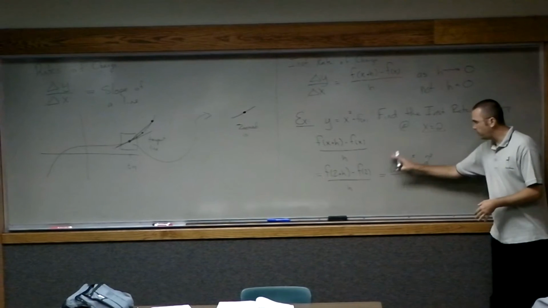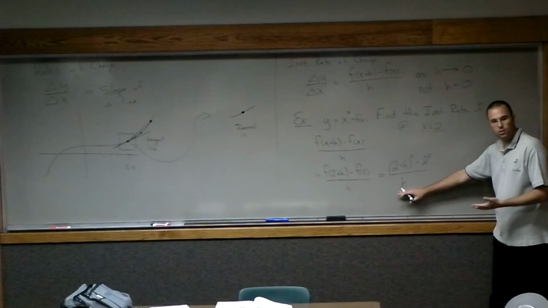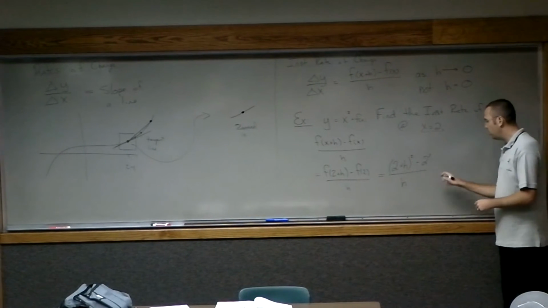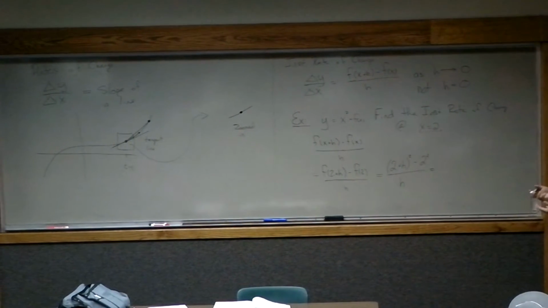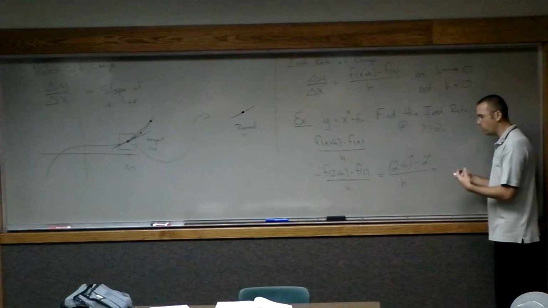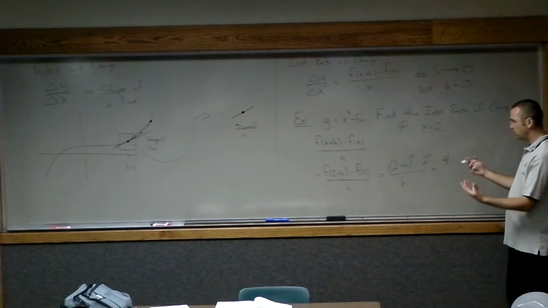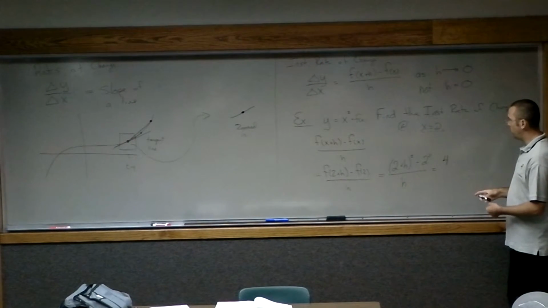So I want to try to simplify this down a little bit more. See if there's a way I can cancel the h out. See if I can get that h to go away. Okay, so they're squared here, and what do I get? Factor out your h, and then cancel your h's out. Okay, hopefully that'll take us in the direction we want.